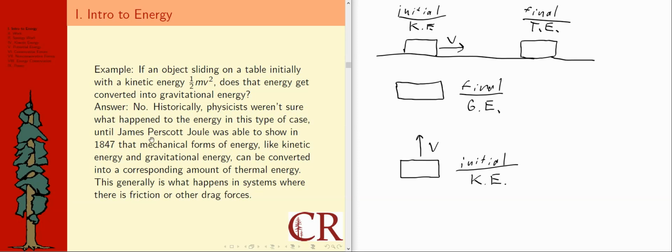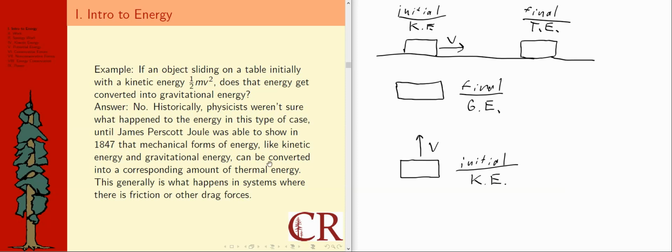And then, this is misspelled here, it's James Prescott Joule, not Perscott, so make sure not to write it that way in your notes. Joule showed in 1847 that mechanical forms of energy like kinetic and gravitational energies can be converted into a corresponding amount of thermal energy. This is what generally happens in systems where there is friction or other drag forces.